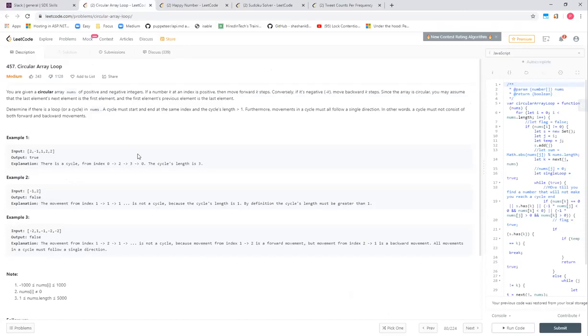Here is the next question. So, circular array loop. We are given an array and we have to find whether there's a loop in that or not. And to find the loop, what we have to do is take any index, suppose 0th index.